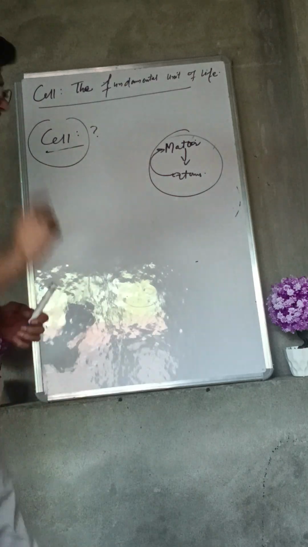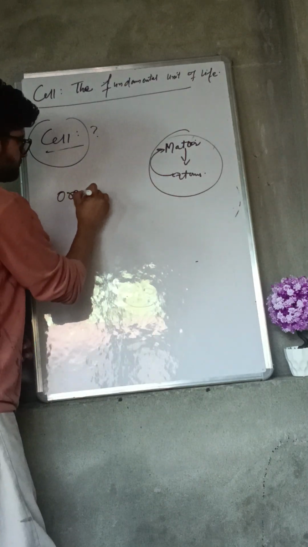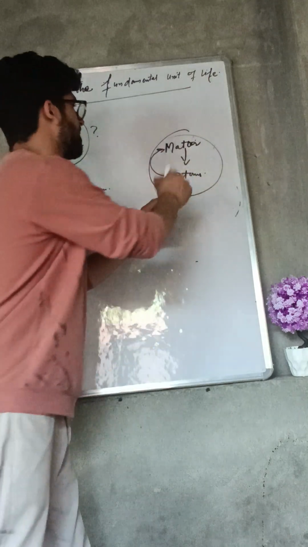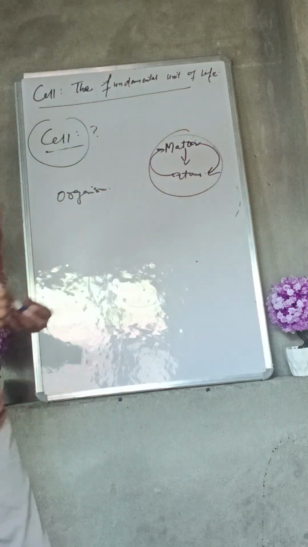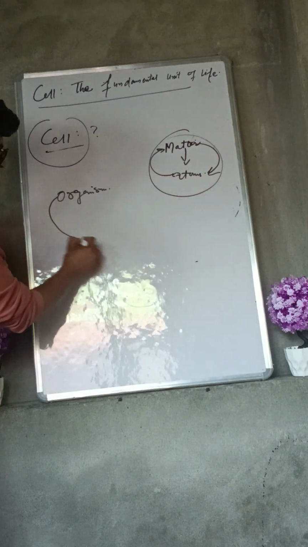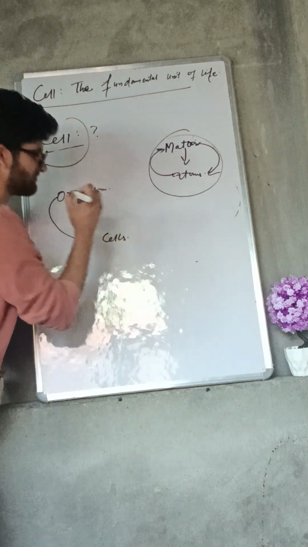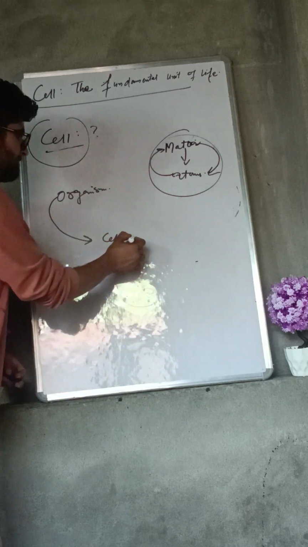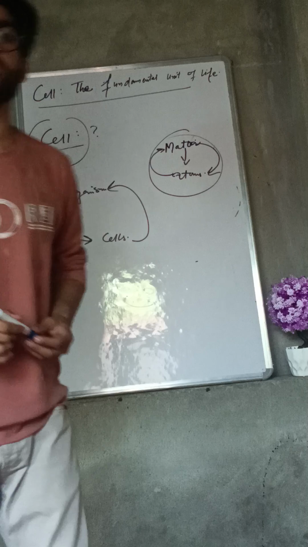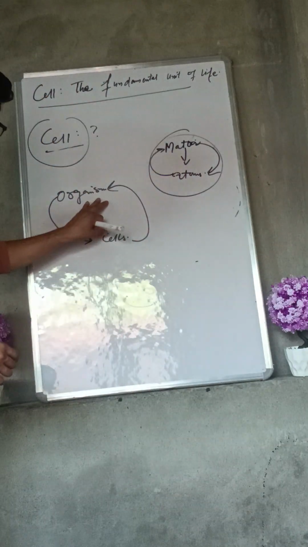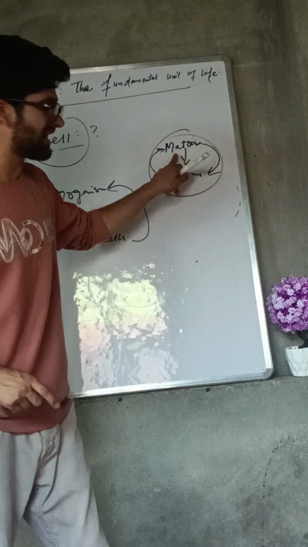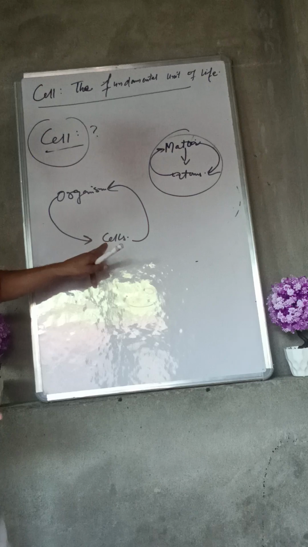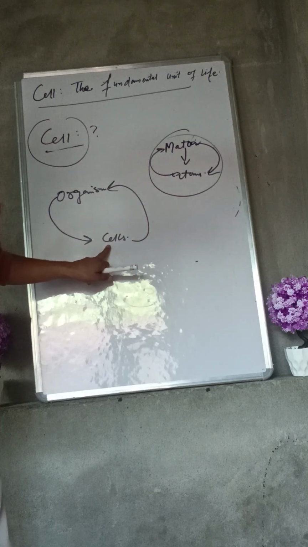Sir, what is a cell? In a similar case, if we take an organism, just as matter is made up of atoms, this organism is made up of cells. And when these cells combine, they finally form an organism. So this was the example. Like in matter we have the smallest particles, atoms, in living organisms we have the smallest particles, cells.